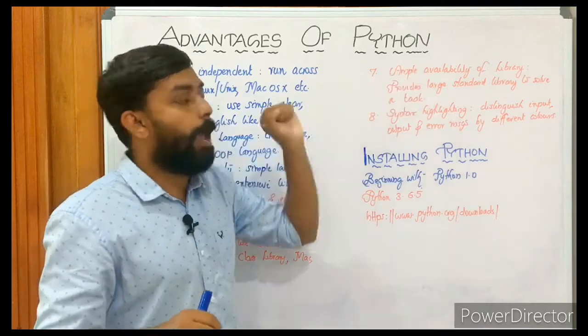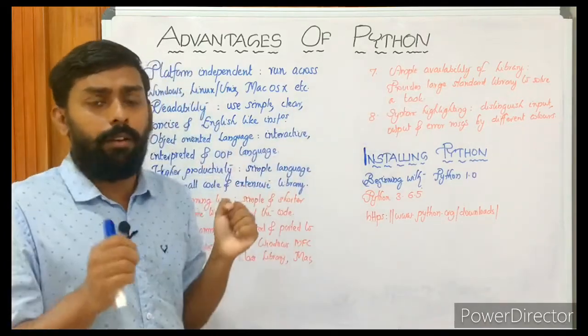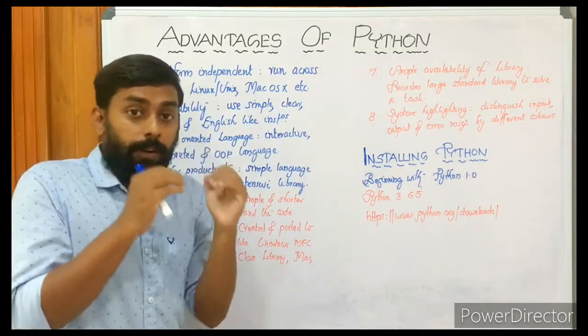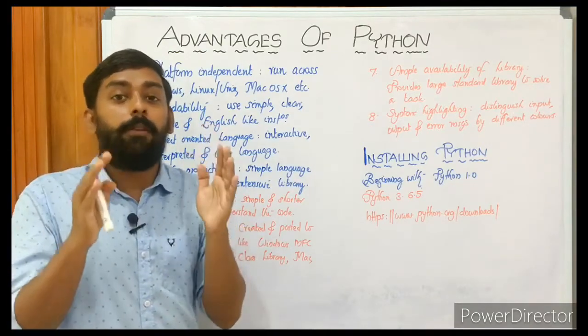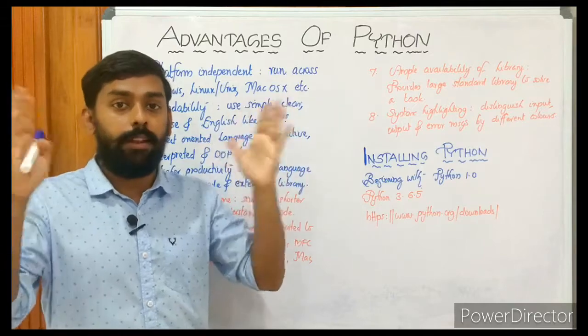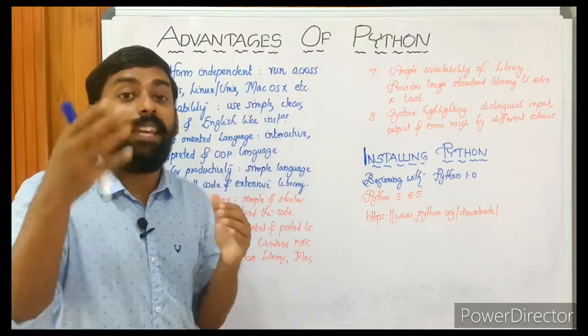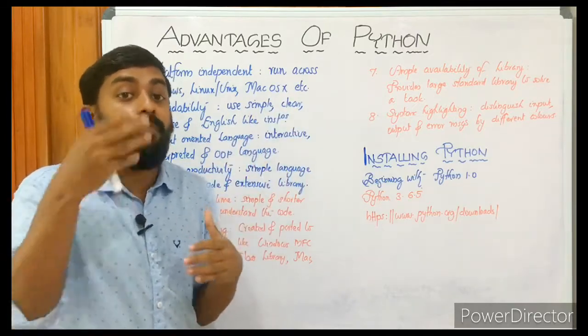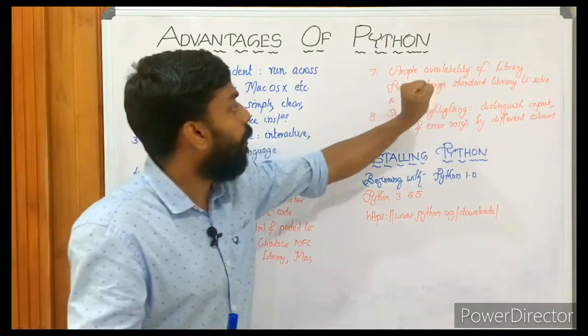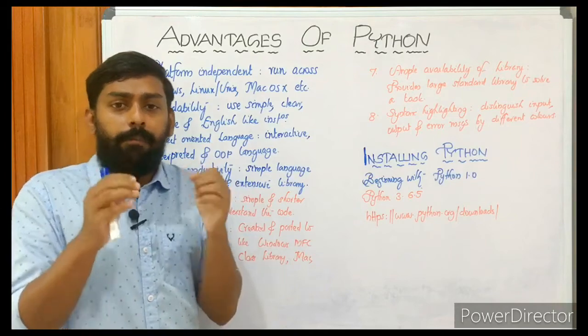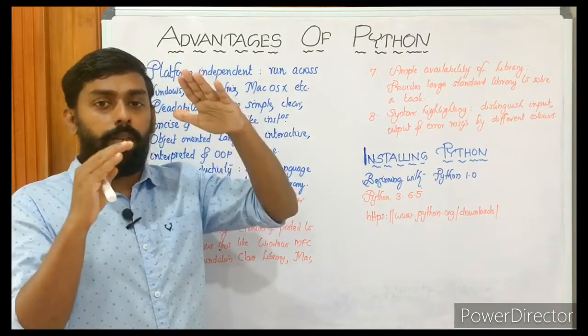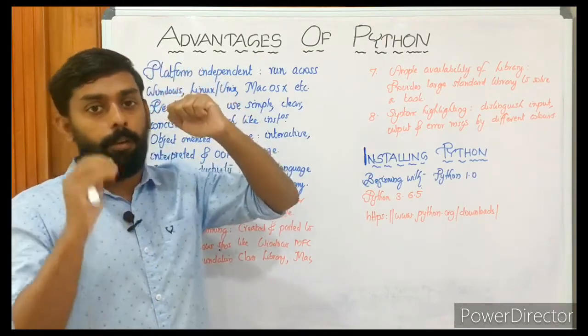Then the 7th one is ample availability of library. You know what actually a library is? This is one of the most important features of the Python programming language, the availability of such a huge, such a vast library. That makes programming easy, that makes programming faster, right? So it provides a large standard library to solve tasks, meaning when we compare it to some other programming language, we can compare C++ and Python. Okay, you'll get it.